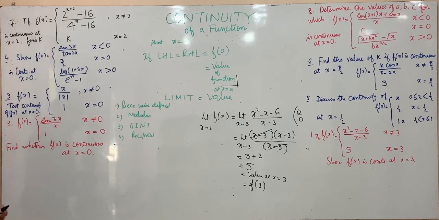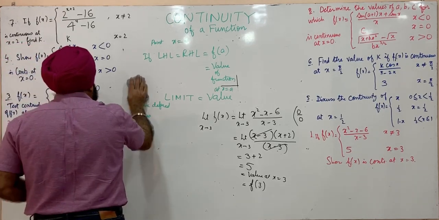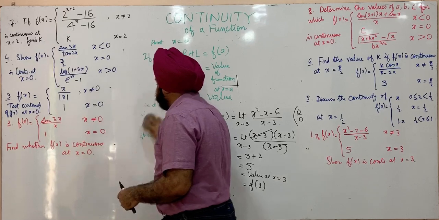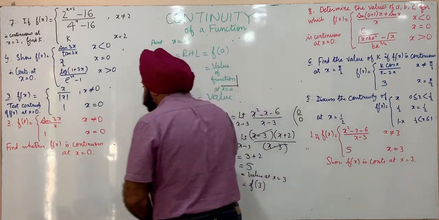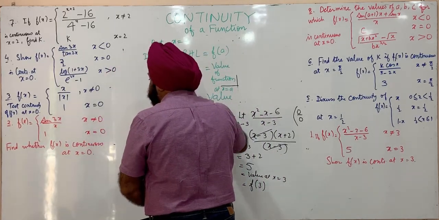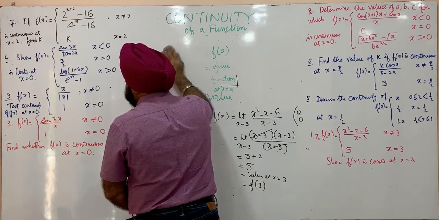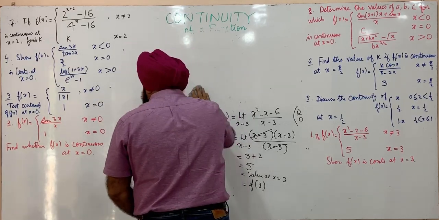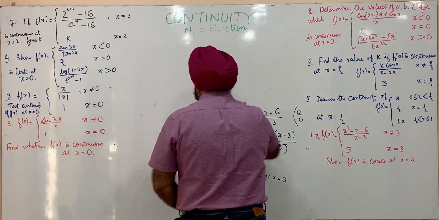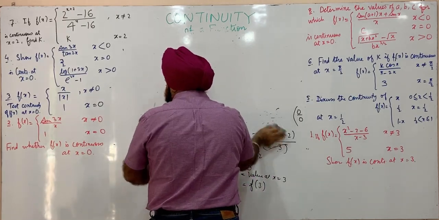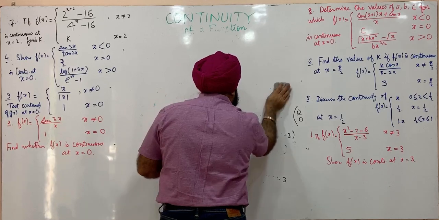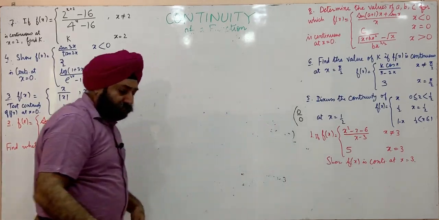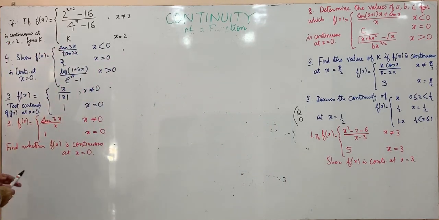Okay, coming to the second one. Read the statement. f of x is sine of 3x upon x when x is not equal to 0, and it's 1 when x is equal to 0. We have to find whether f of x is continuous at x is equal to 0. So again, f of x is continuous if the limit and the value are equal.